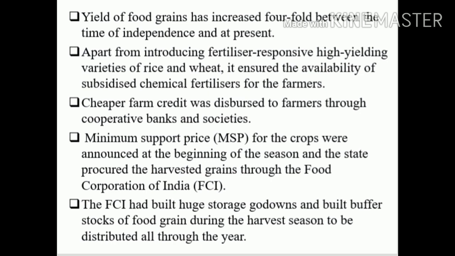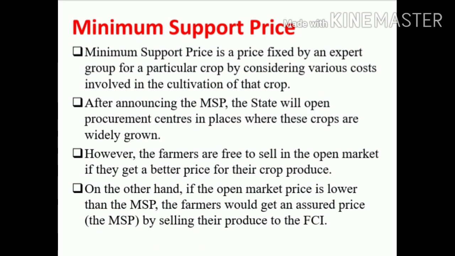And here we talked about the Food Corporation of India, and I used two terms, that is, minimum support price and buffer stock. We will see what each one is, one by one. First, we'll talk about minimum support price. Minimum support price is the price fixed by an expert group for a particular crop, considering the various costs involved in the cultivation of that crop.